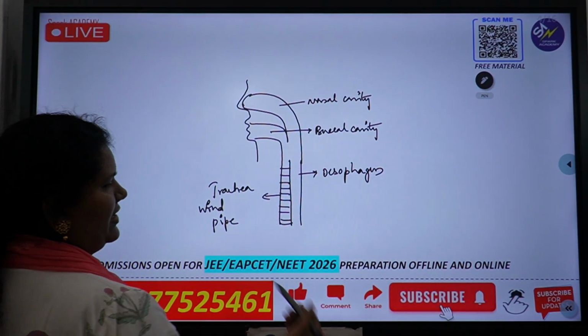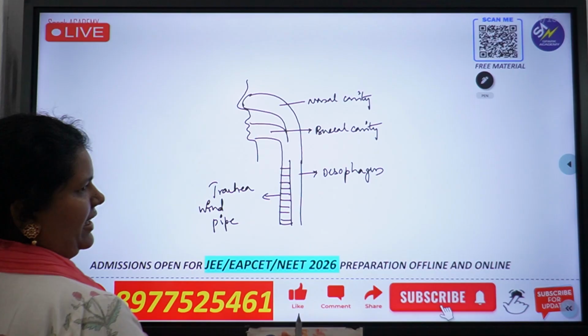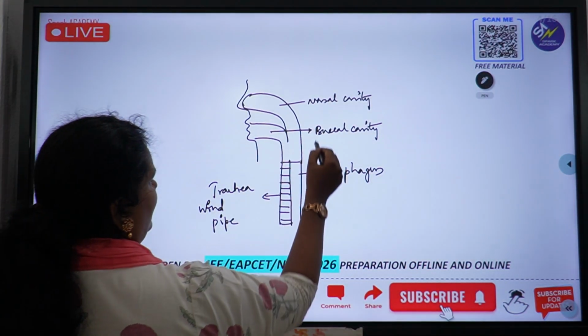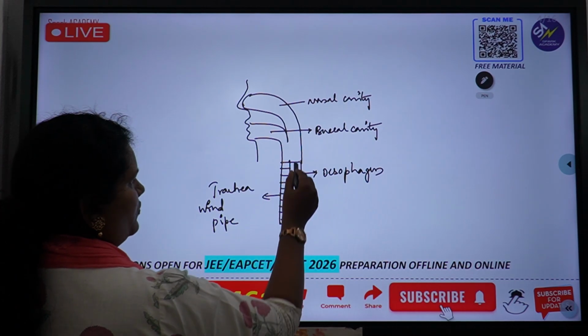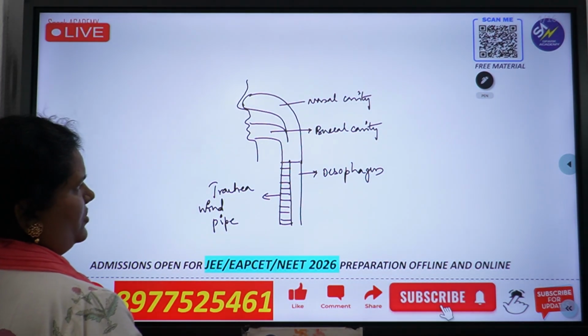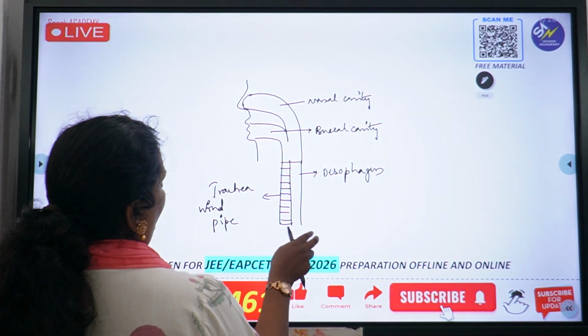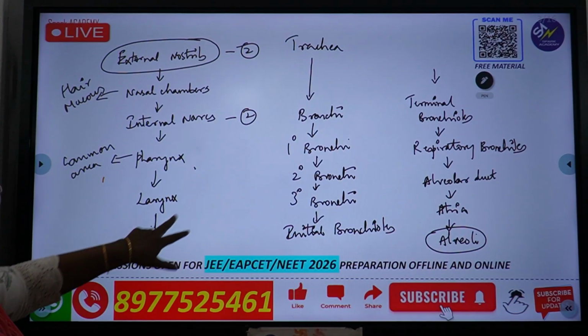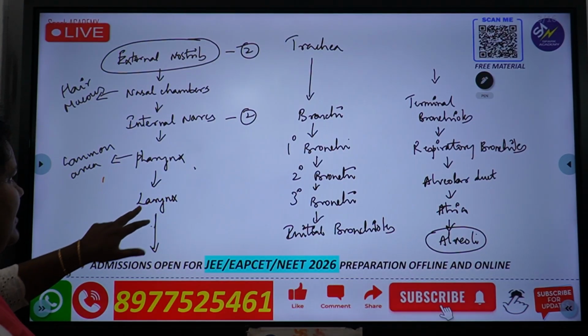After this we have the next structure, and that is larynx, and the larynx opens into trachea. So here it's a common chamber for both the pipes, for food and for air. From here we have larynx and other structures. Okay, so let's go back. Yes, so it's a common chamber, and then we get into the next area, that is larynx.